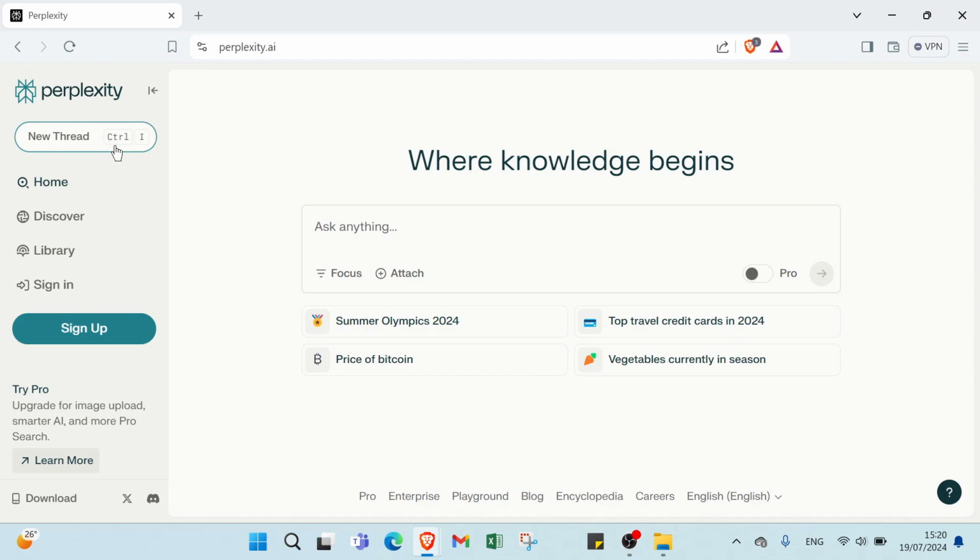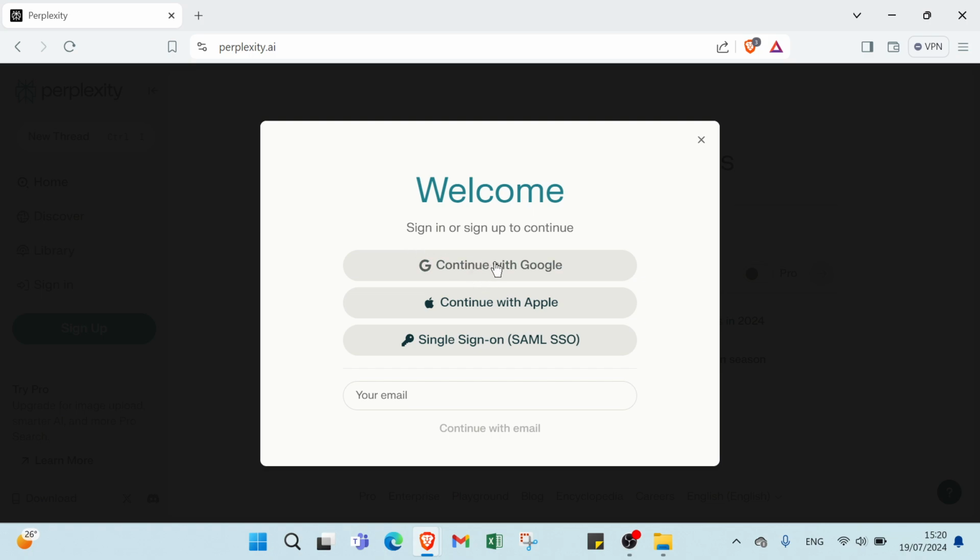New thread, just click Control I. Then we have here Home, Discover, Library. If you want to sign in, all you have to do is click over here. As you can see, you can sign up with Google, Apple, or Samsung. Then you can also sign up with email.